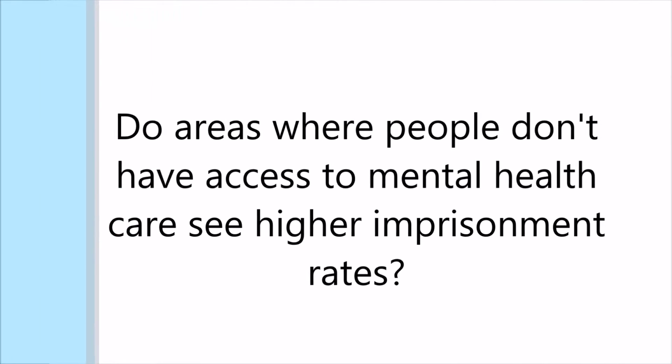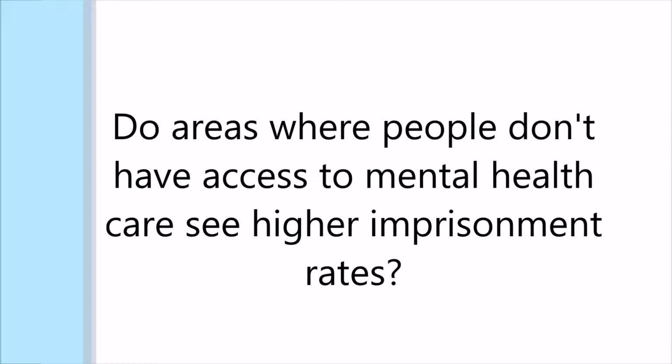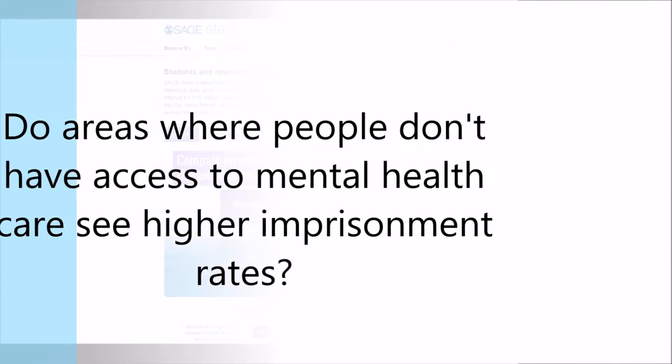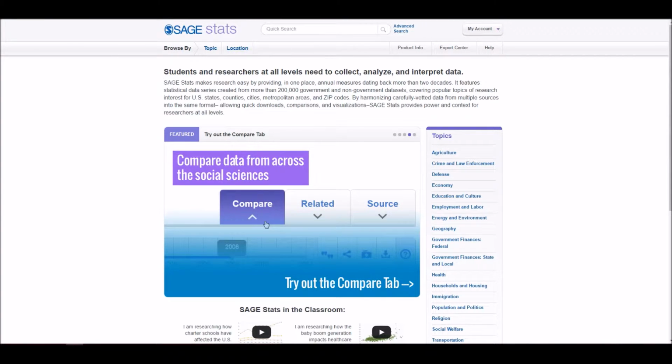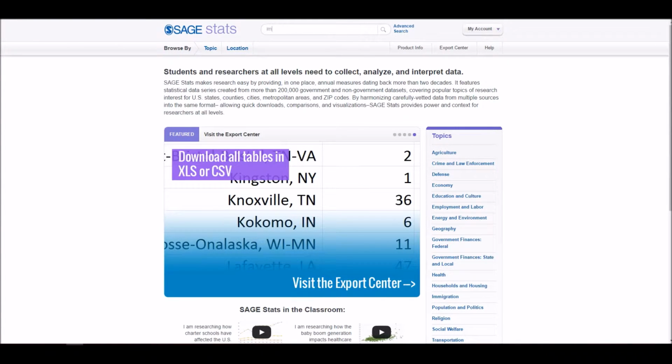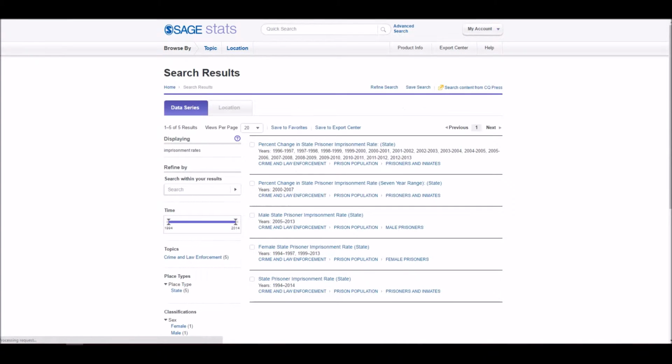I am gathering evidence for a criminology paper. My hypothesis is that areas where people don't have access to mental health care generally see higher imprisonment rates. I've come to Sage Stats for data to support my research. I immediately go to the search bar and type in imprisonment rates.